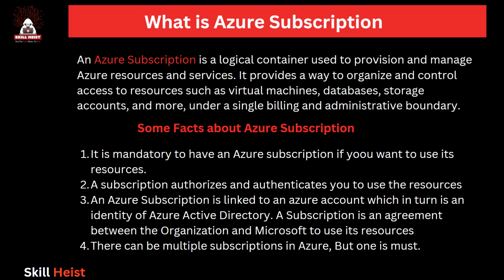An Azure subscription is linked to an Azure account, which in turn is an identity in Azure Active Directory. Okay, so what is Azure Active Directory? As we discussed yesterday, if I want to give any access to a particular person, specific accesses, like I have a container or a data set, and I want read and write access to be granted to Jitin.